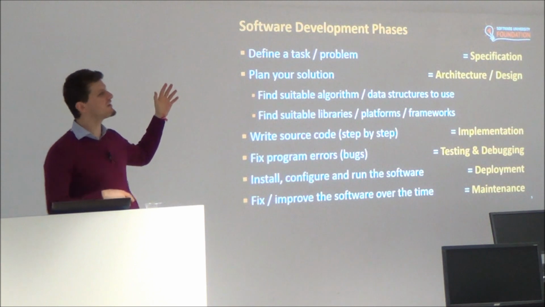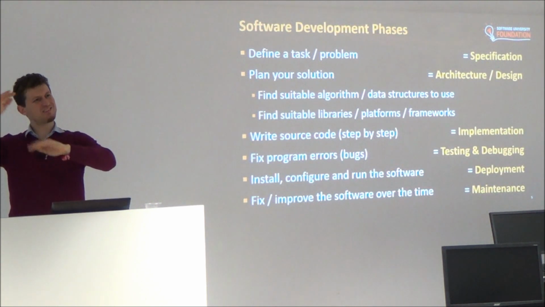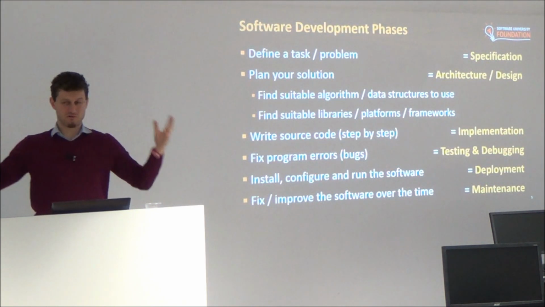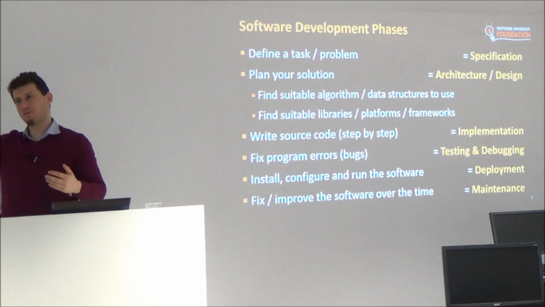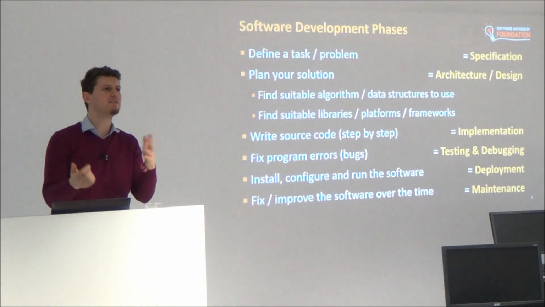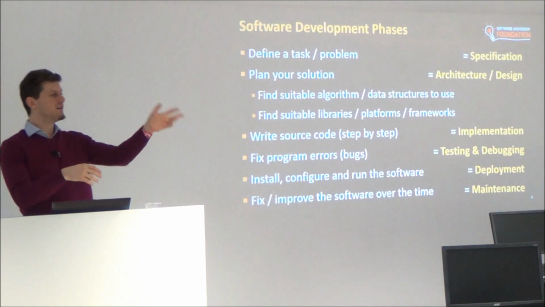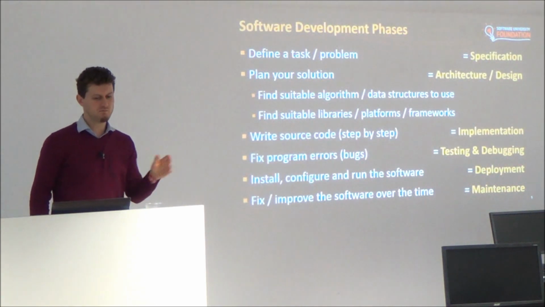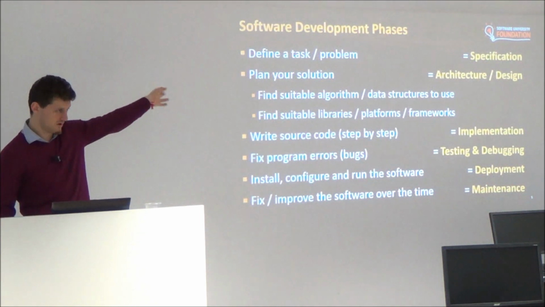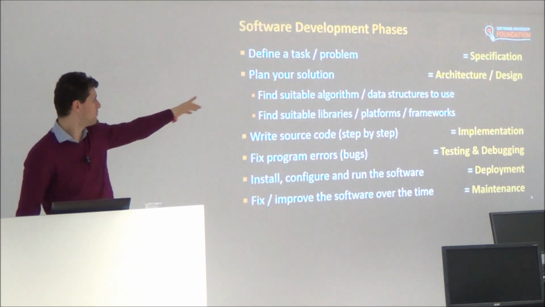This slide shows how programming relates to software engineering and software development, and that pieces of all these typical steps are involved. Because if you write a small program that enters 10 numbers and calculates its sum, you have a task, a problem to calculate the sum of numbers. You plan your solution.